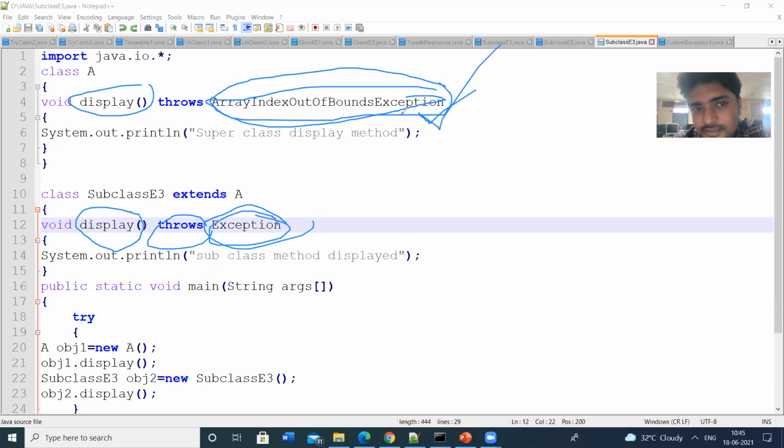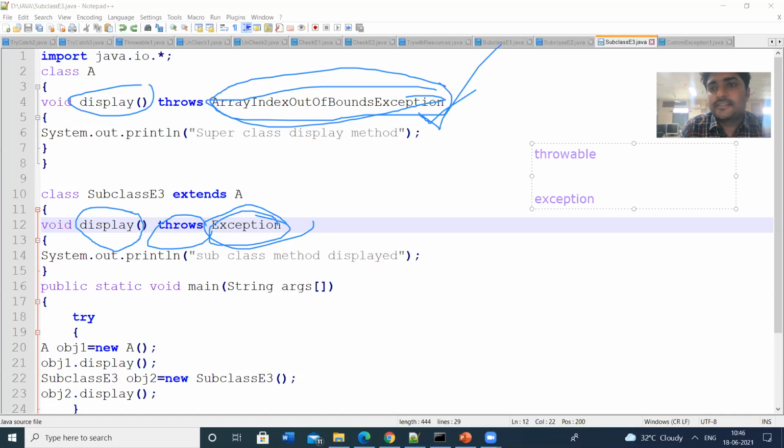So which is the superclass among these two, Exception and ArrayIndexOutOfBoundsException? Here Throwable is the main class.